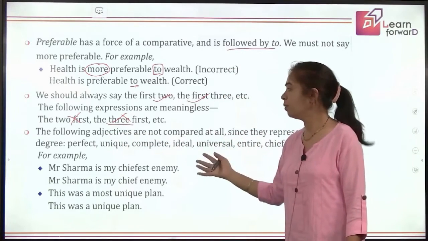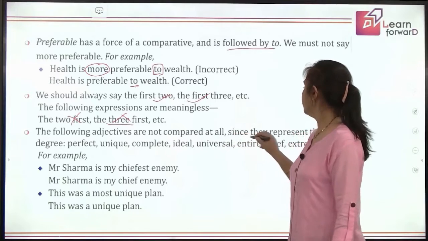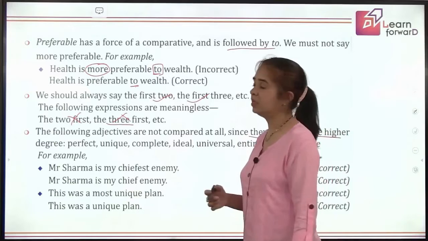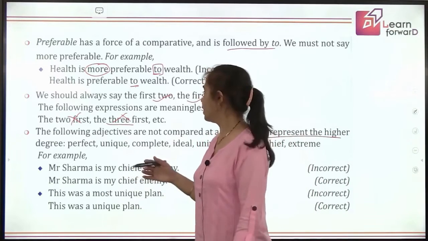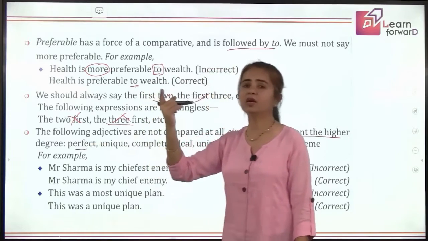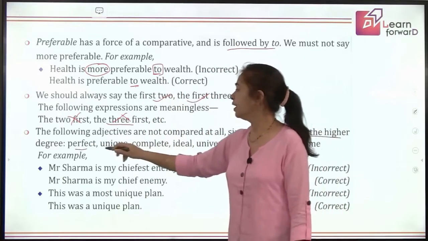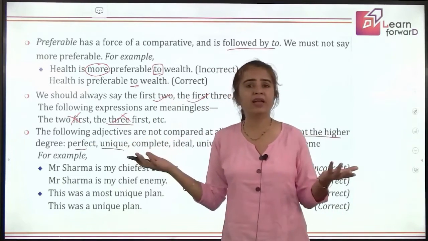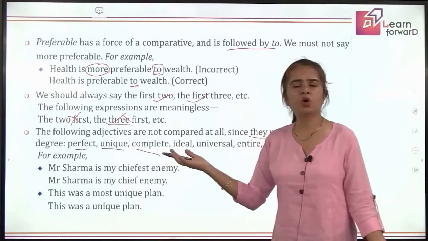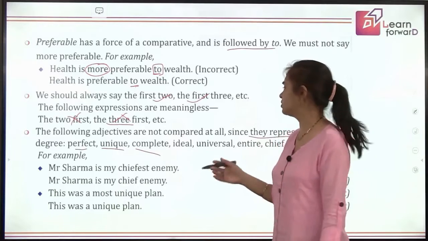The following adjectives are not compared at all. We do not compare the following adjectives because they represent the higher degree. So no point of putting any comparisons there. Perfect. That means it's already at the topmost, the superior most. Then unique. It's one of its kind. So no comparison. Again, complete means finished. It's all done. So what is the comparison left?